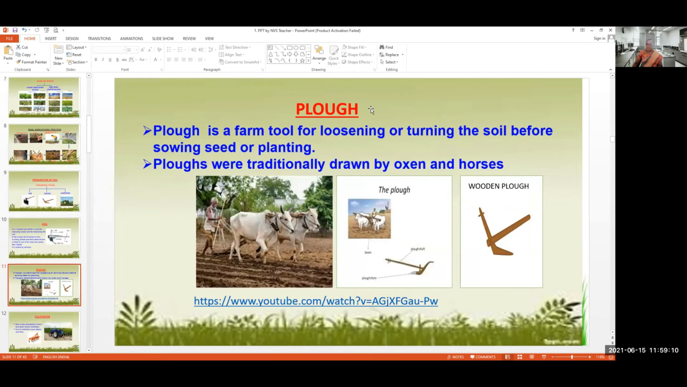Next, coming to the plough. It is a farm tool for loosening or turning the soil before sowing seed or planting. What are the advantages of ploughing? It is very important in order to loosen the soil. Then the nutrients and earthworms which are under the soil will come up to the surface, so that we will get more yield because our crops will grow properly. Ploughs were traditionally drawn by oxen and horses. Okay, see the picture here. This is a wooden plough.